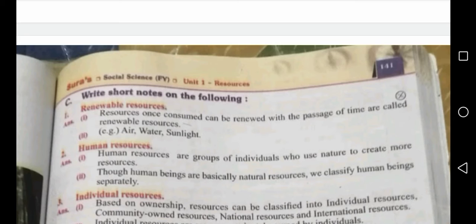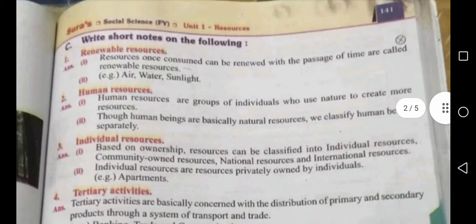So, what are renewable resources, children? Resources once consumed can be renewed with the passage of time are called renewable resources. Examples, air, water, sunlight.